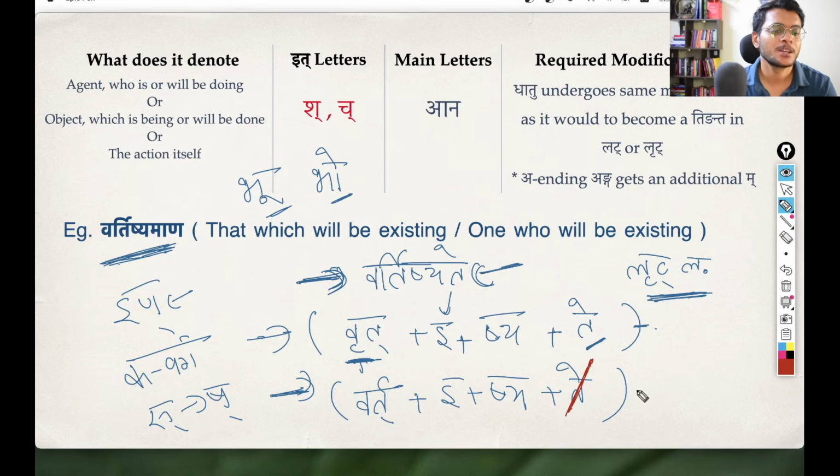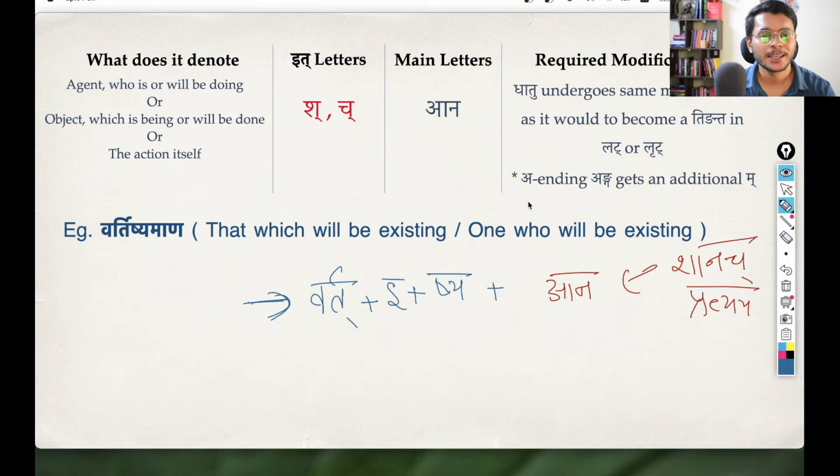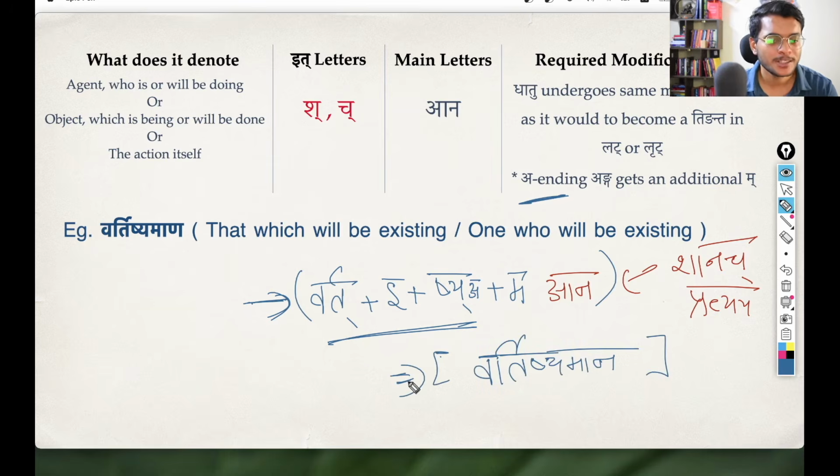So instead of this ting pratyaya, we are going to replace it with this shanach pratyaya, that is this ana. Okay, so this is what we get, and then again this rule will come, that a ending anga gets an additional ma. So since vartishya, here also if you do this halanta, so you have this a, right? So it is ending with the a, up till this point, this anga is ending with the a. So you are going to get this additional ma. So basically this is the final equation. So vartishyamana. So this is what you get as the pratipadika, vartishyamana. But just hold on, there is one more additional rule I am going to introduce here.